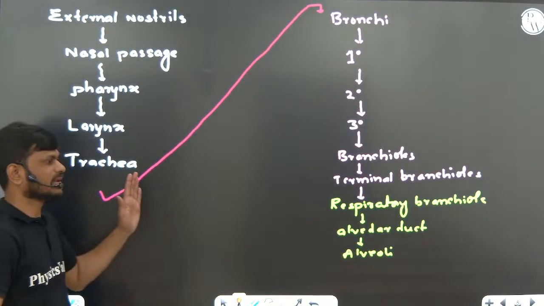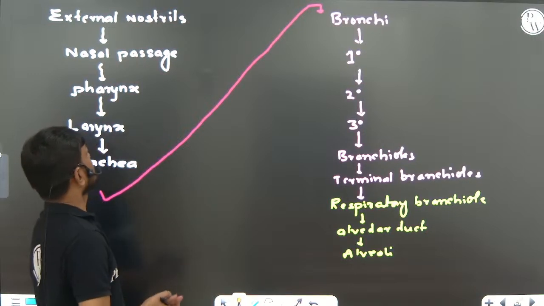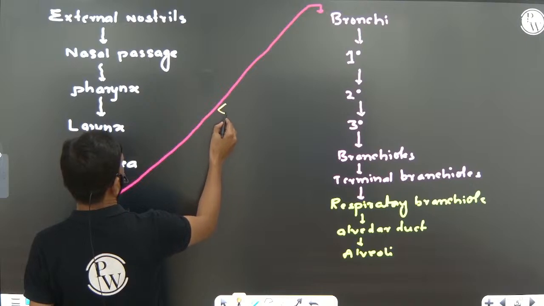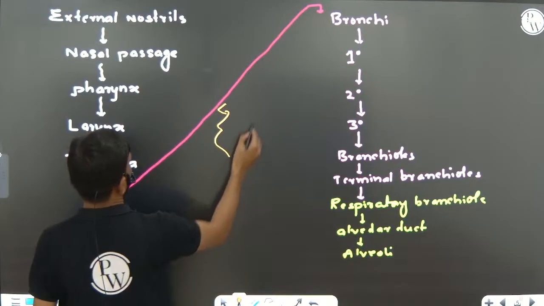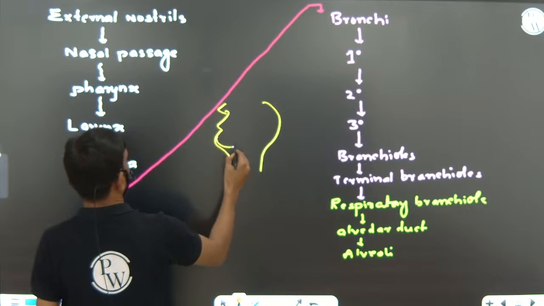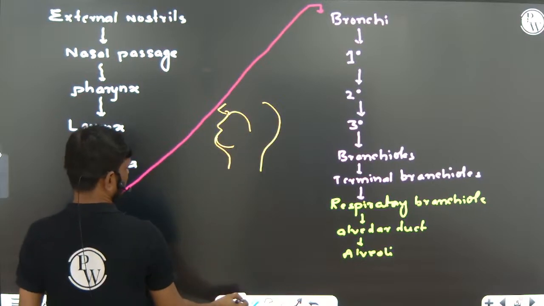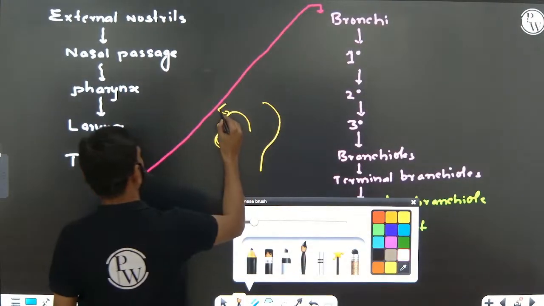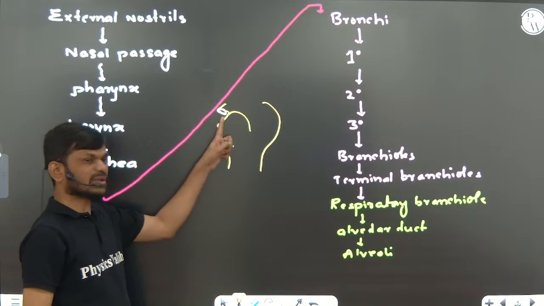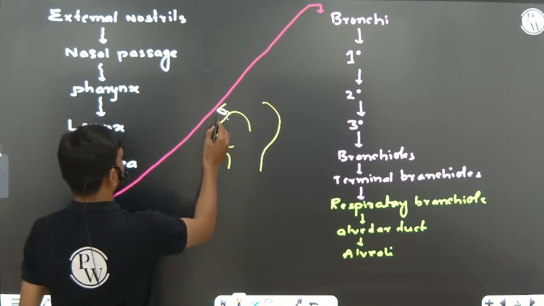So this is very, very important. External nostrils. One pair of external nostrils is present above the upper lip.